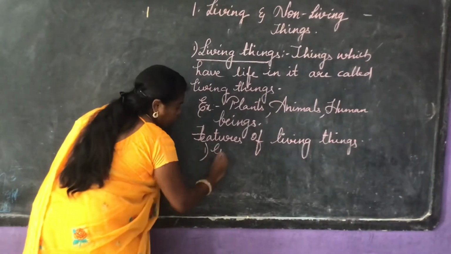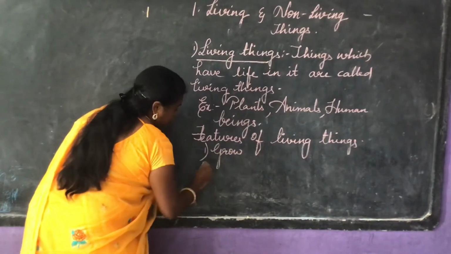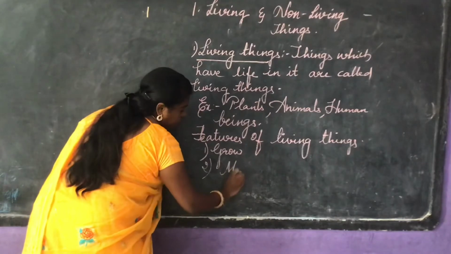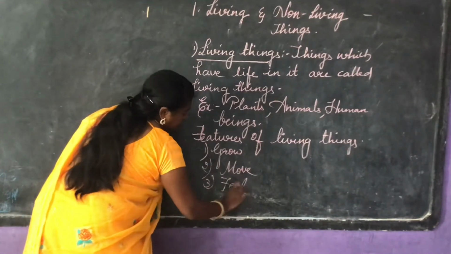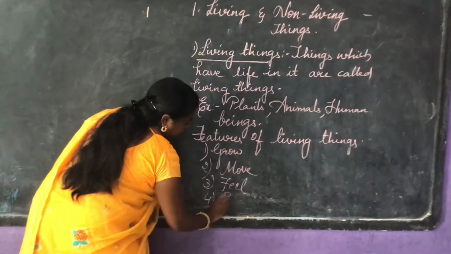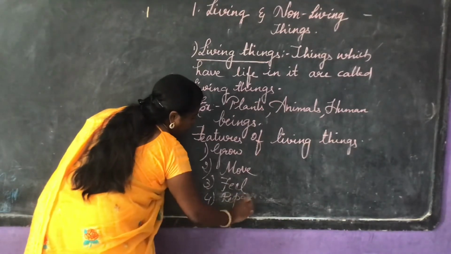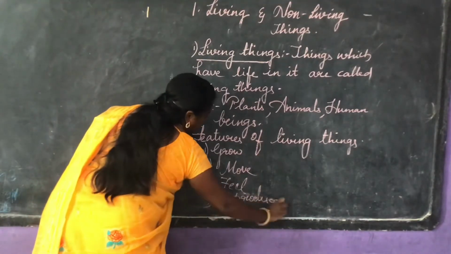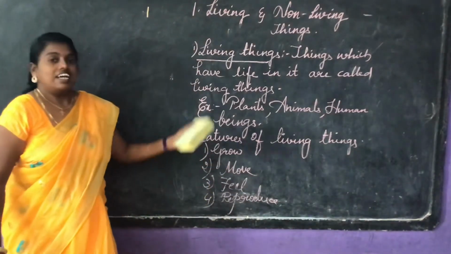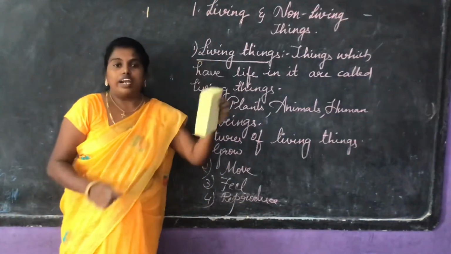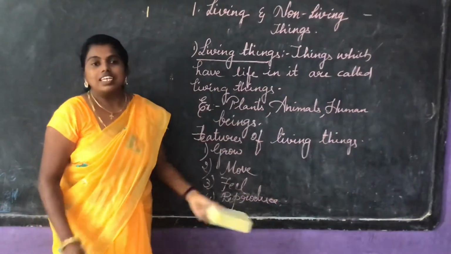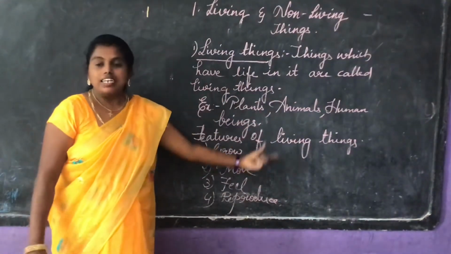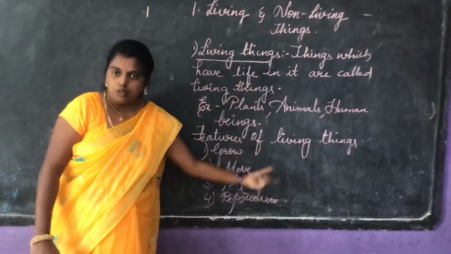They can grow, move, feed, and reproduce. Can a duster grow? No, a duster cannot grow because it doesn't have any life in it. Whereas an animal can grow, a plant can grow, human beings can grow.